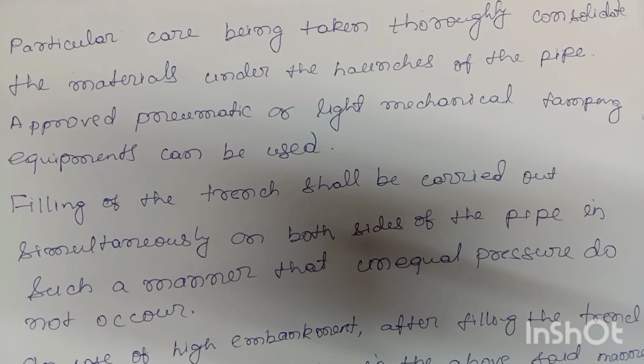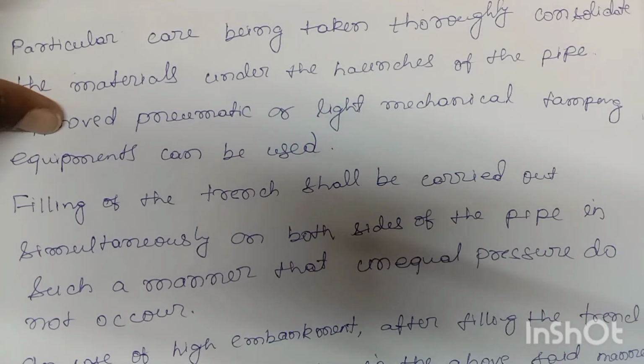Particular care is to be taken to thoroughly consolidate the materials under the haunches of the pipe. Approved pneumatic or light mechanical tamping equipment can be used. Filling of the trench shall be carried out simultaneously on both sides of the pipe in such a manner that unequal pressure does not occur.